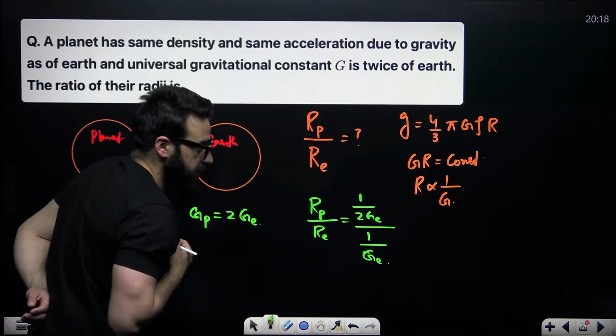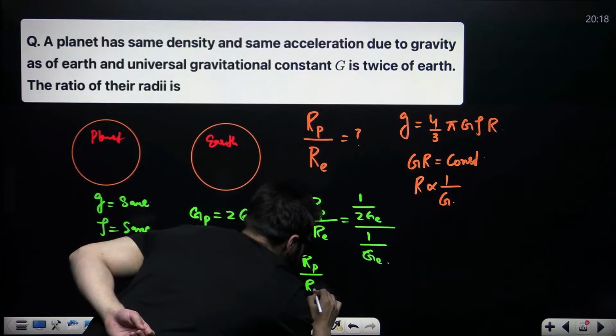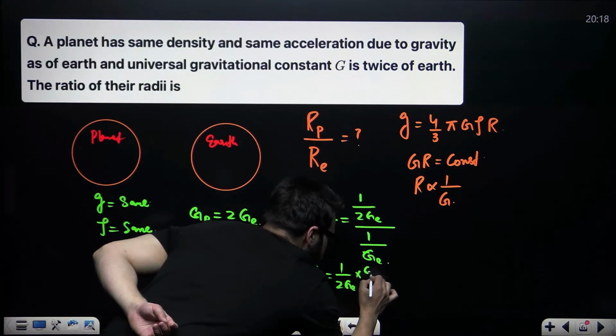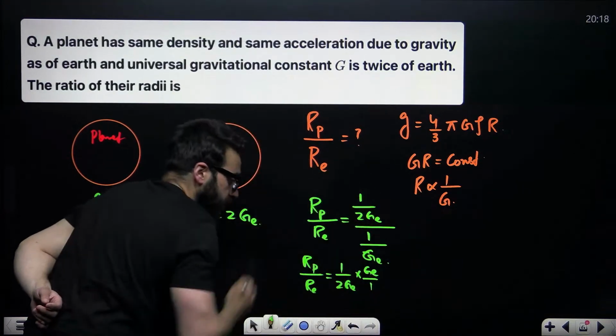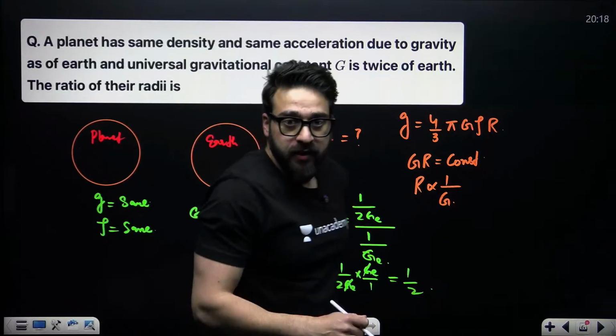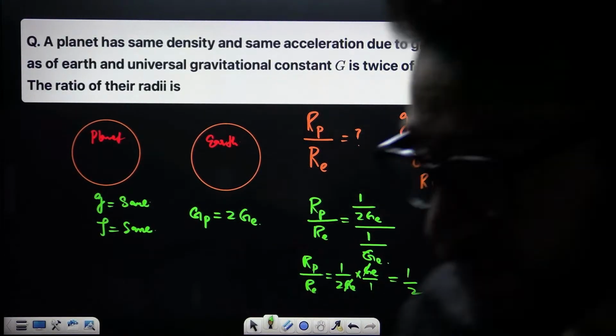This and this will cancel, so it will come out to be 1:2. So this is the ratio, and this is a previous year question.